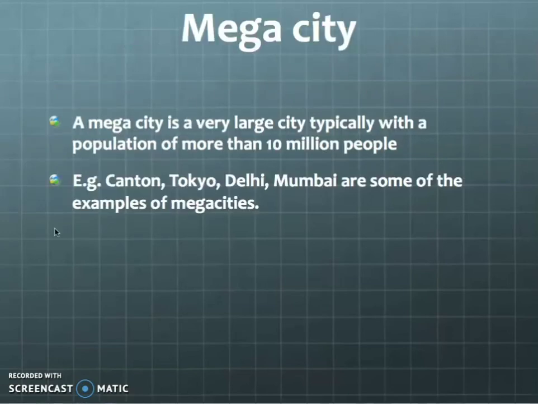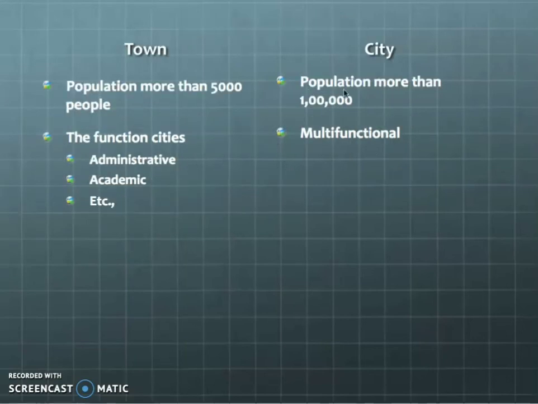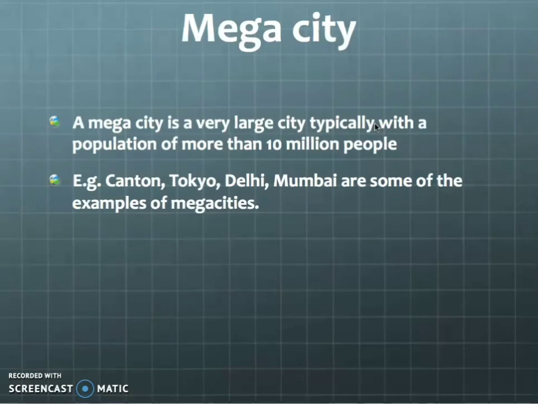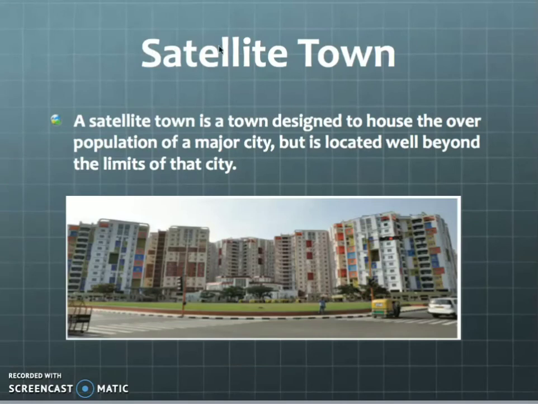A city is one which has a population of more than 1 lakh, but here we are going to see mega city. A mega city is a very large city, typically with a population of more than 10 million people. Okay, so more than 10 million. See, next is about satellite town. The satellite town is a town designed to house the overpopulation of a major city but is located well beyond the limit of the city. So due to overpopulation, some people are building houses in the outer area of the city with all facilities. So that area is called a satellite town.